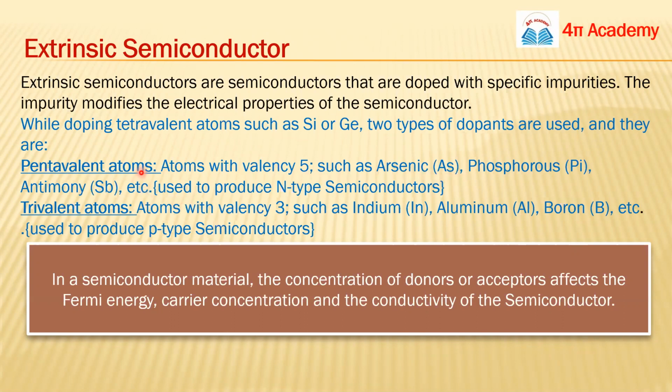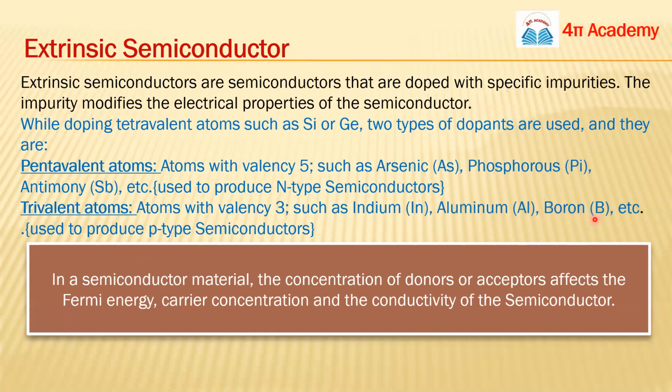If we use pentavalent impurity, we get N type semiconductors, because we are adding one more extra electron. But in the case of trivalent impurity, you are only adding 3 valence electrons, so there will be a deficiency, and it will generate a P type semiconductor. Examples are indium, aluminum, boron, etc.